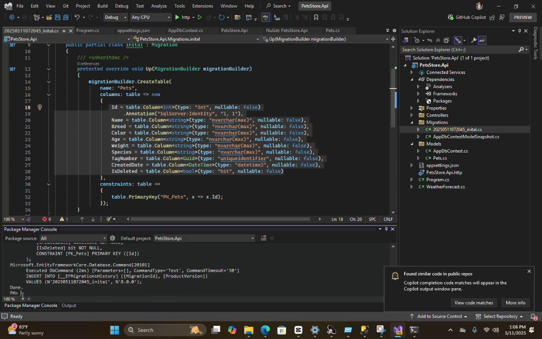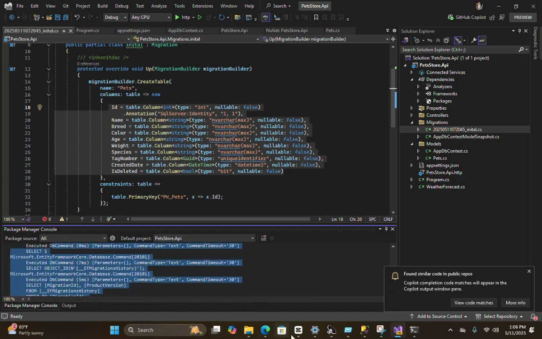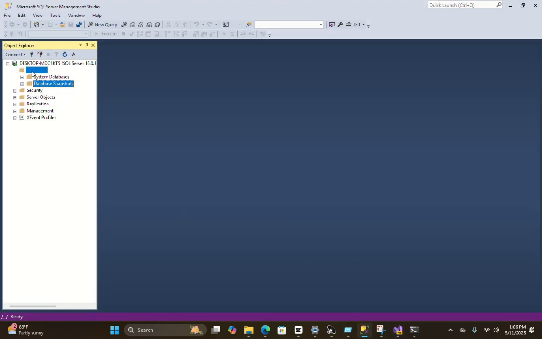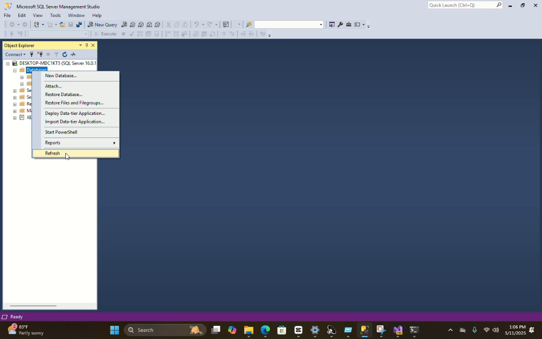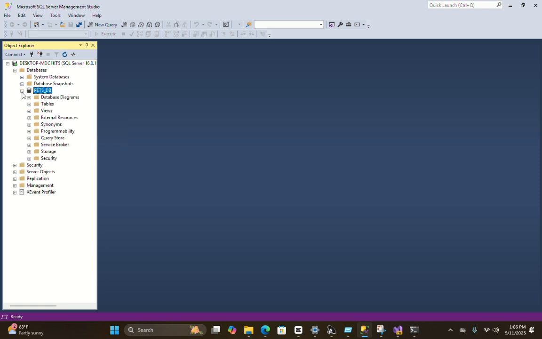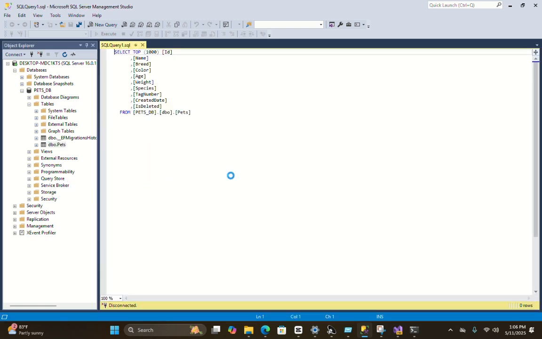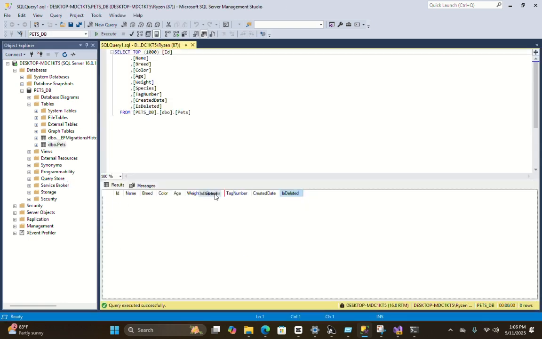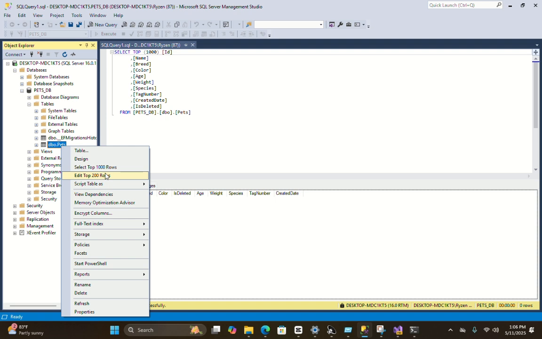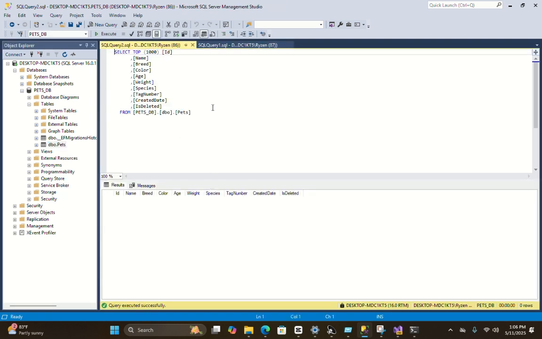Okay, now let's see. We are ready to go. Our table is generated in the database. Let's check it out. Let's refresh. Okay, you can see here PetsDB. We don't have any table. Yeah, we haven't. We have selected the table, Pets table, right? Let's select the Pets table. Okay, our database table is generated, right? Now when you run the select query, actually we don't have any data here, so it is not showing.